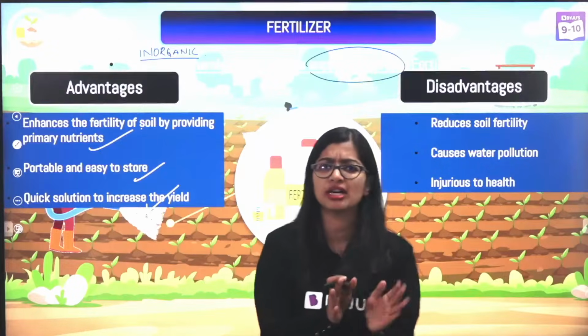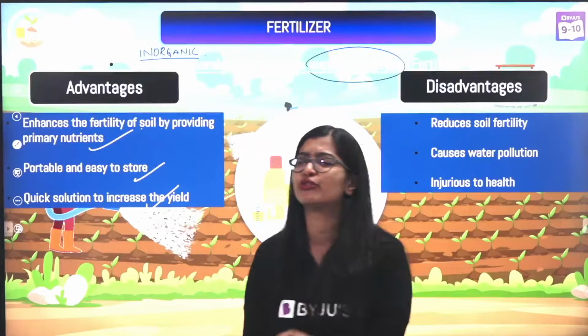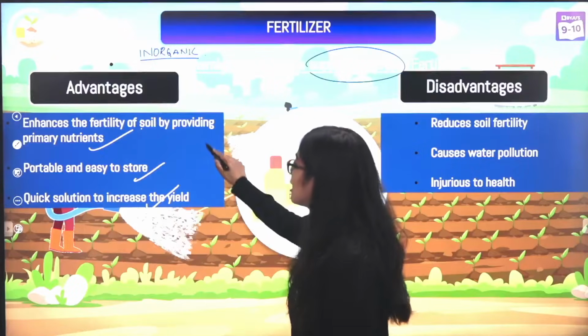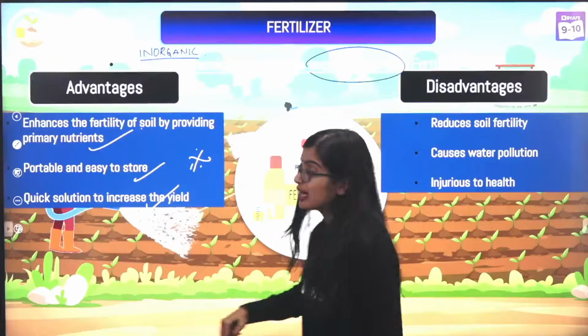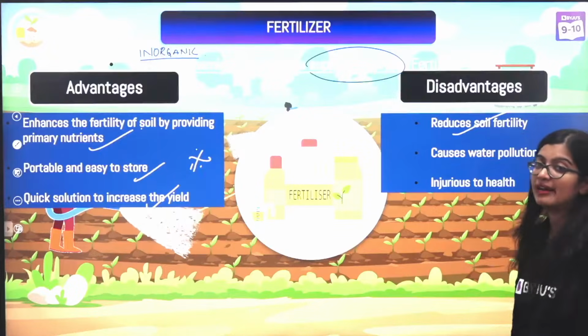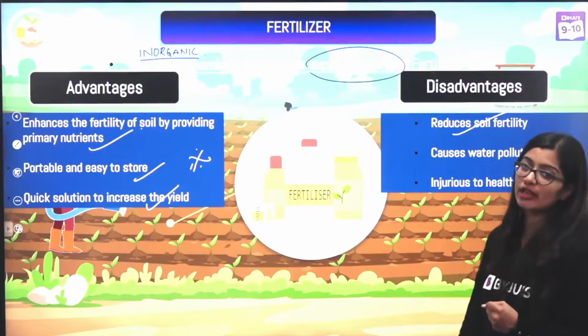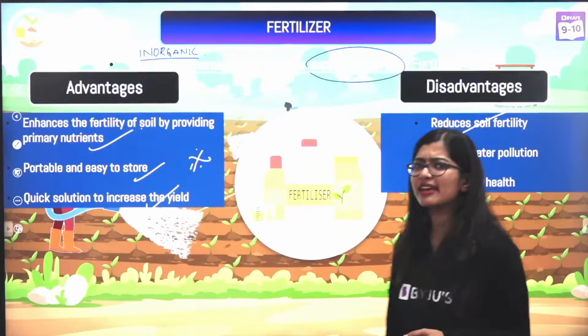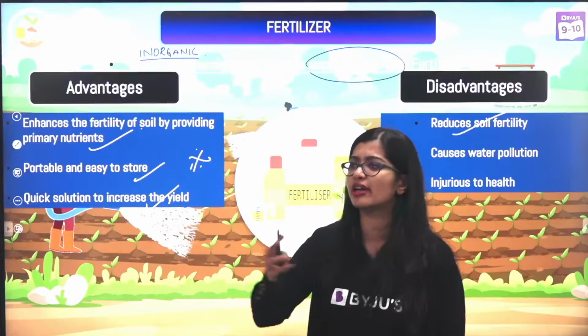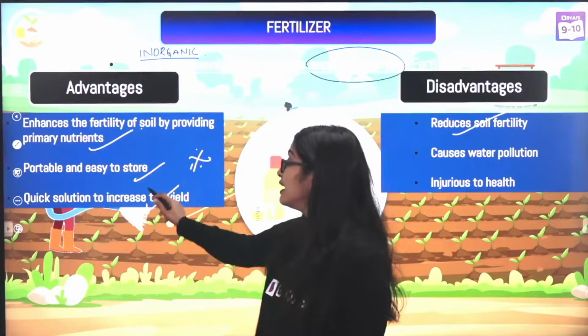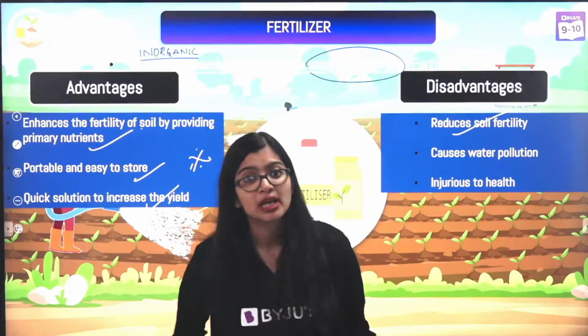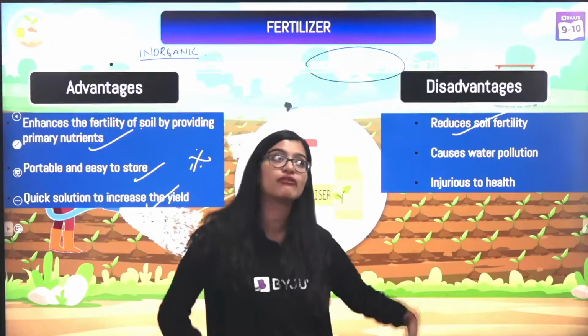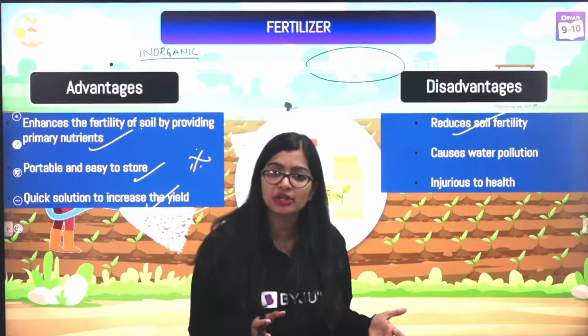So we look at short-term use. If I use fertilizers maybe for a few days or a few months, this will definitely be helpful for me. But long-term usage actually destroys the soil fertility. Now you'll be thinking, no, ma'am, you just told me that soil fertility will be improved, right? It helps in increasing the yield. Then how is it reducing soil fertility? What is the difference between the two?